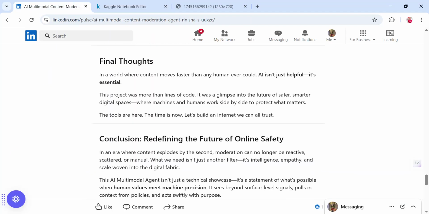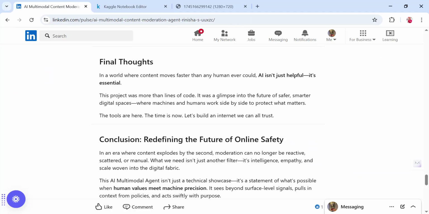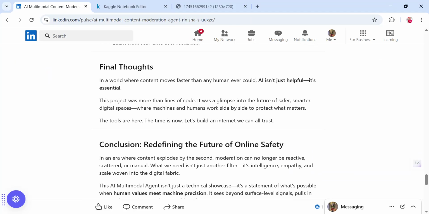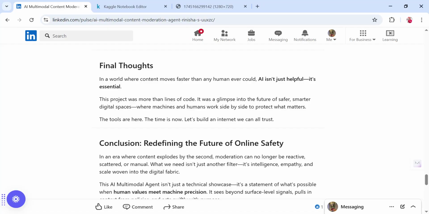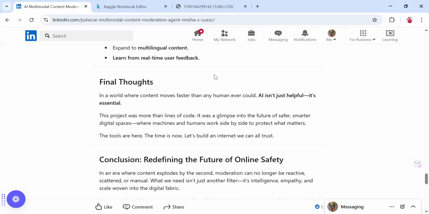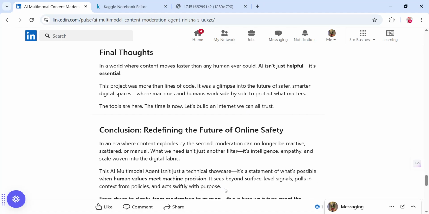Okay, so now let's also see the final thoughts on this. In a world where we have billions of pieces of content, which is much faster and at larger scale, AI isn't just helpful, it is essential for content moderation. So this project was more than lines of code. It was a glimpse into a future of safer, smarter digital spaces where machines and humans work side by side to protect what matters here. The tools are here, the time is now. Let's build an internet which we all can trust.